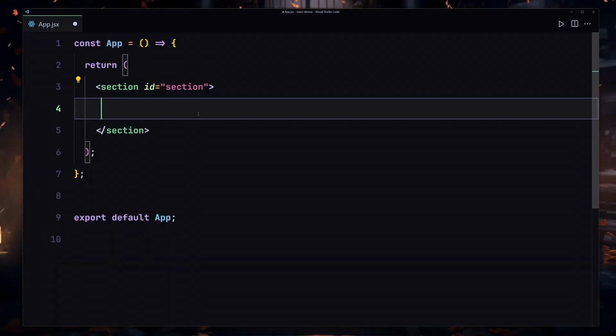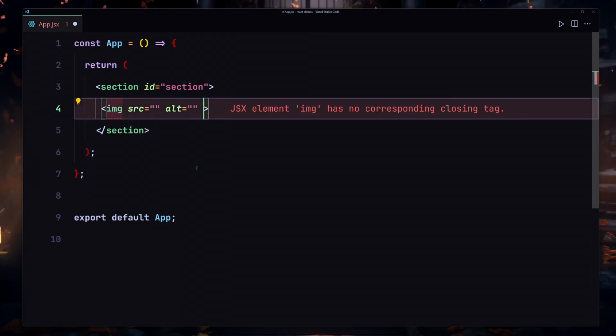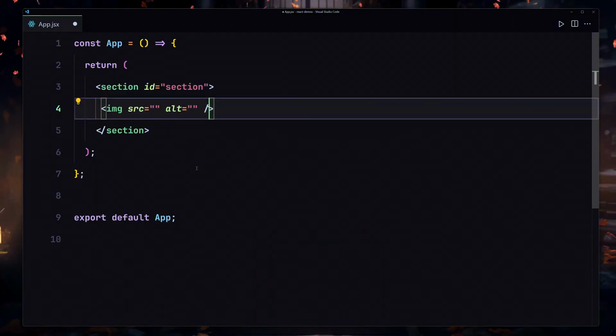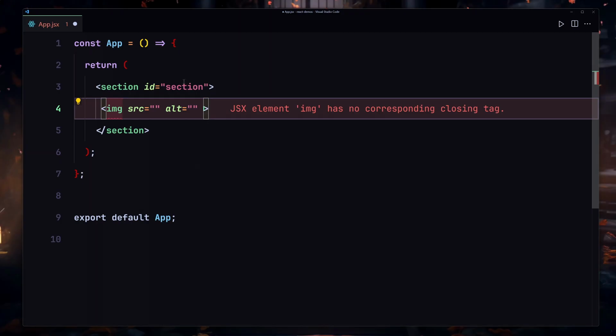The next thing that you have to keep in mind is that in JSX you have to close all of your tags. In HTML that wasn't necessary, like if you want to work with images, you would just create your image and you don't even have to close it if you don't want to. But in JSX you have to close it, as you can see right here. So if I just remove it, it will give us that error right here, like JSX element image has no corresponding closing tag.